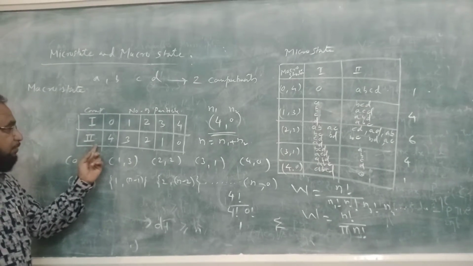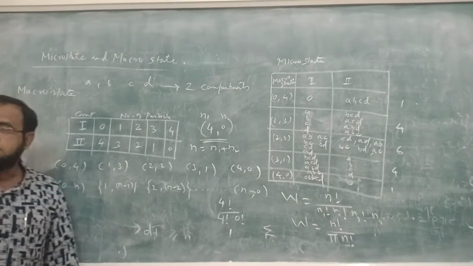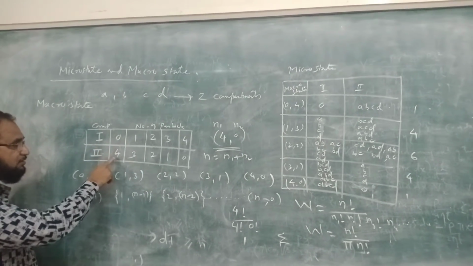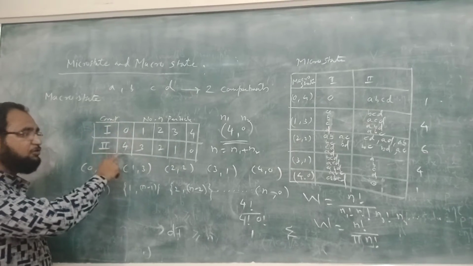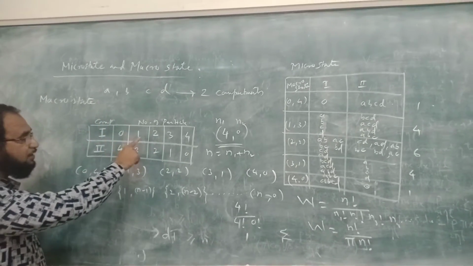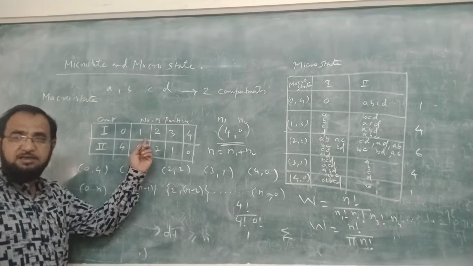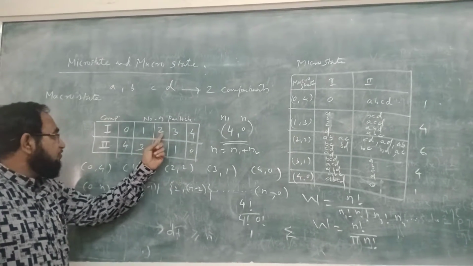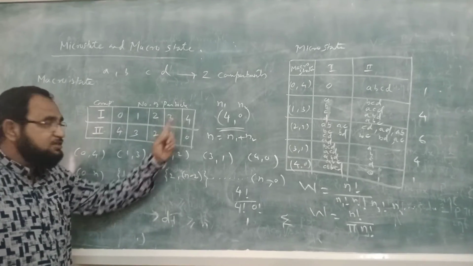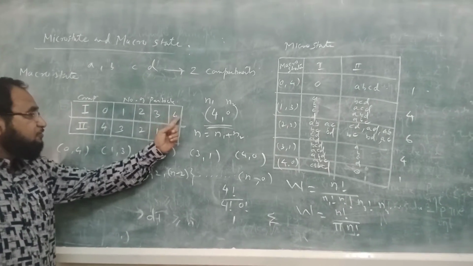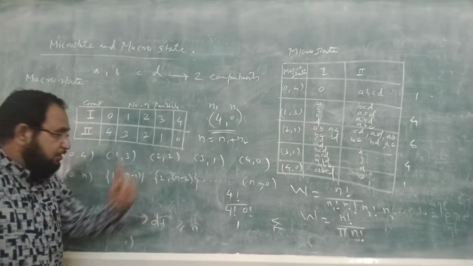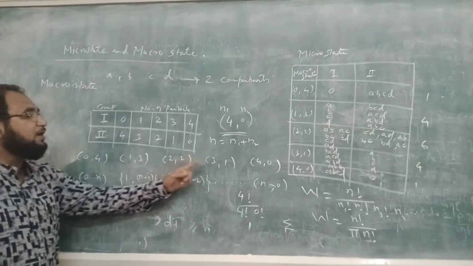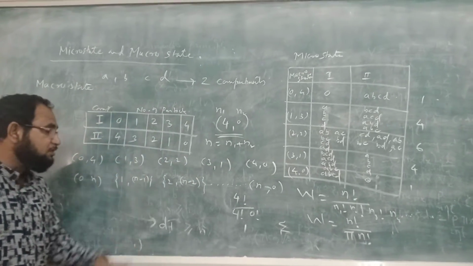Compartment 1 and compartment 2. So the possibility is there in compartment 1 zero particles, therefore in compartment 2 there will be all four particles. If suppose there is one particle in the first compartment, then automatically 3 will be in the second compartment. Then 2 in the first, 2 in the second, 3 in the first, 1 in the second, and 4 in the first, 0 in the second compartment. So we can write that combination as 0 4, 1 3, 2 2, 3 1 and 4 0. These are the possible combinations.